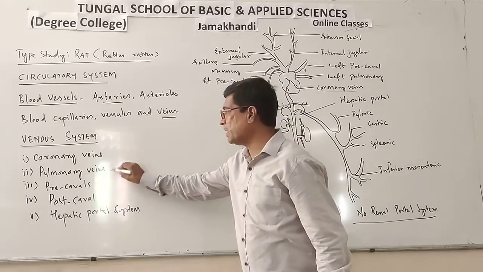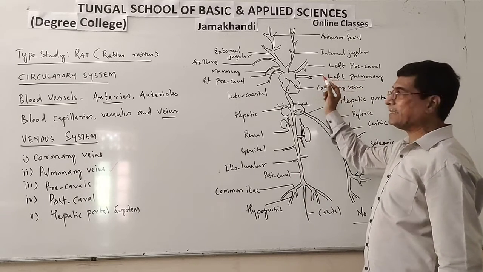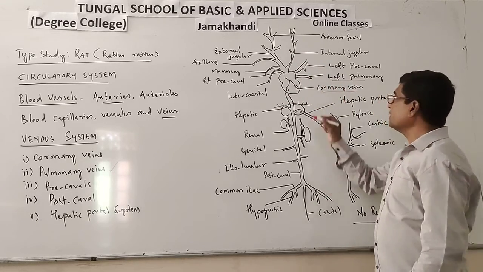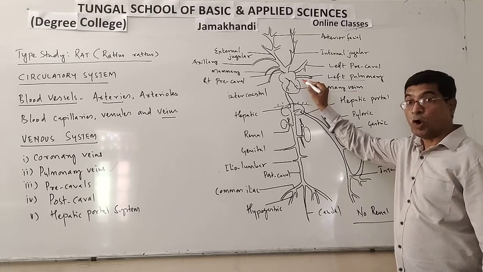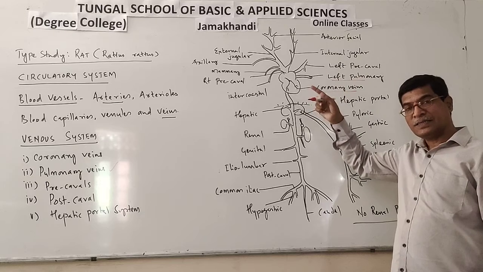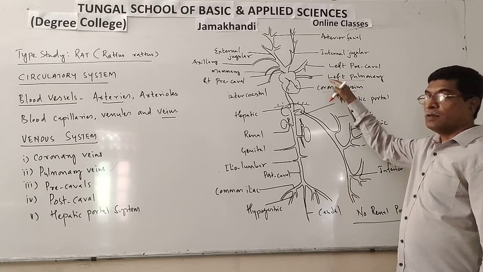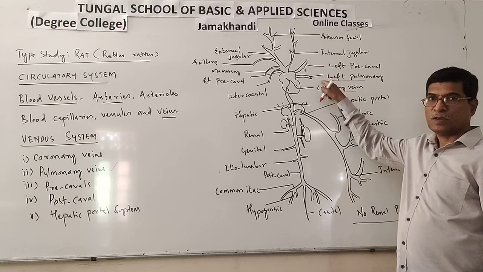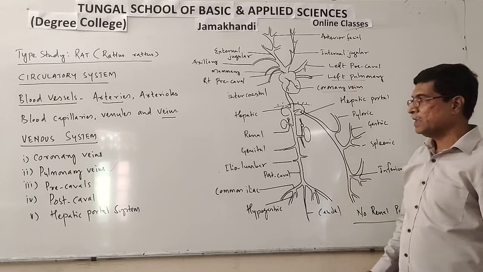Now the next is the pulmonary vein. Look here, this is the pulmonary vein. Left pulmonary vein. Like that, the right pulmonary vein is also there. So these pulmonary veins bring blood from the lungs and open into the left auricle. They bring oxygenated blood, not deoxygenated blood, whereas pulmonary arteries carry deoxygenated blood. They supply deoxygenated blood from the heart to the lungs, whereas pulmonary veins bring oxygenated blood from the lungs and open into the left auricle. This is the left pulmonary vein.